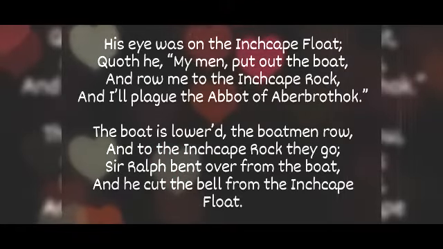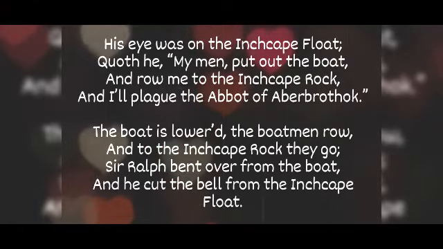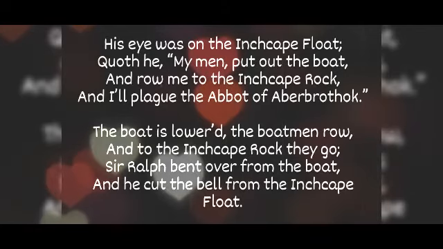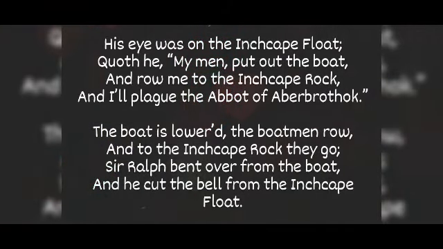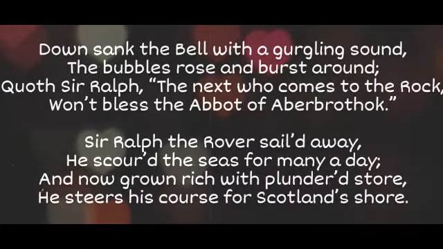What does the next stanza tell us? It tells us, down sank the bell with a gurgling sound, and the bubbles rose and burst around. Down sank the bell. Now what happened? As soon as he cut off the rope, the bell, which was metallic, went down. It went down in the water, and as a result, what happened? The bubbles rose, because air was trapped inside the bell, and the bubbles came out. It means it went down now.